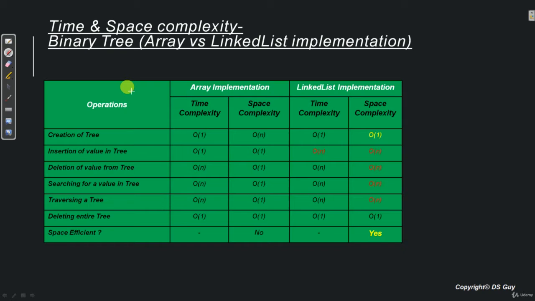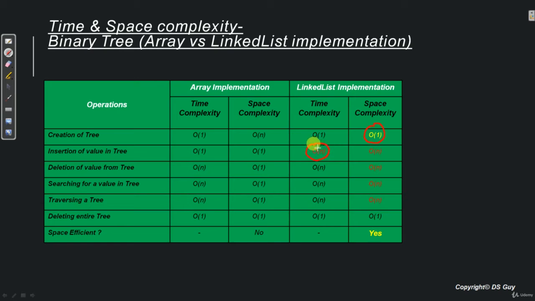Now before we wrap up this chapter of binary tree, let's do a quick recap or comparison on how an array implementation is compared to a linked list implementation. So let's see that in this video. Now whichever things are good, I have marked them in yellow color, and whichever things are not good, we have marked in red color.